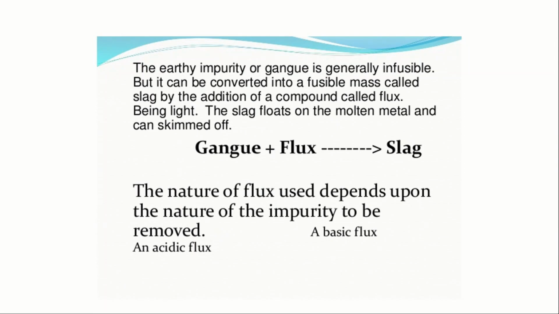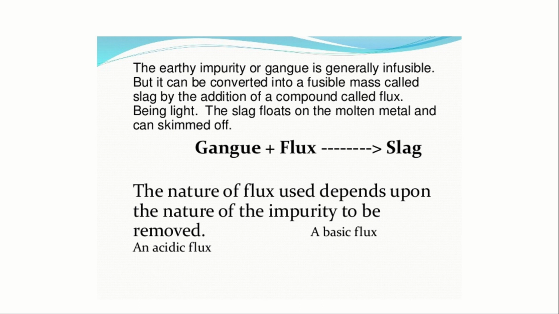The earthy impurity or gangue is generally infusible, but it can be converted into a fusible mass called slag. That is, we can remove it by the addition of a compound called flux. So flux is a material which is used to remove the impurity to make a metal pure. Being light, the slag floats on the molten metal and can be skimmed off. So when flux is added to the gangue, the impurity, they become slag, again an impurity which can be taken out and removed. So for that we will get a pure state of metal.